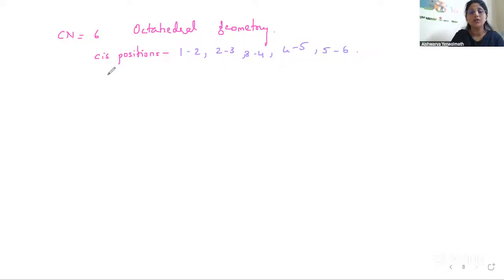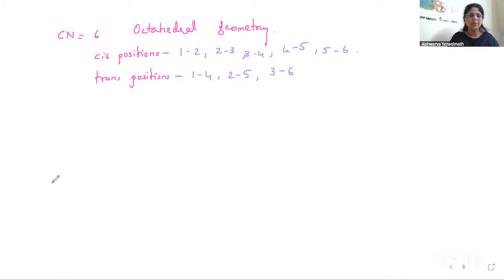If the same ligand is at 1 and 2, at 2 and 3, at 3 and 4, at 4 and 5, we call it cis. What are the trans positions? They must be opposite. So the trans positions are 1 and 4, 2 and 5, or 3 and 6. I can show you by the structure also. If similar ligands are at 1 and 4 position, at 2 and 5 position, or at 3 and 6 position, then it is a trans isomer.